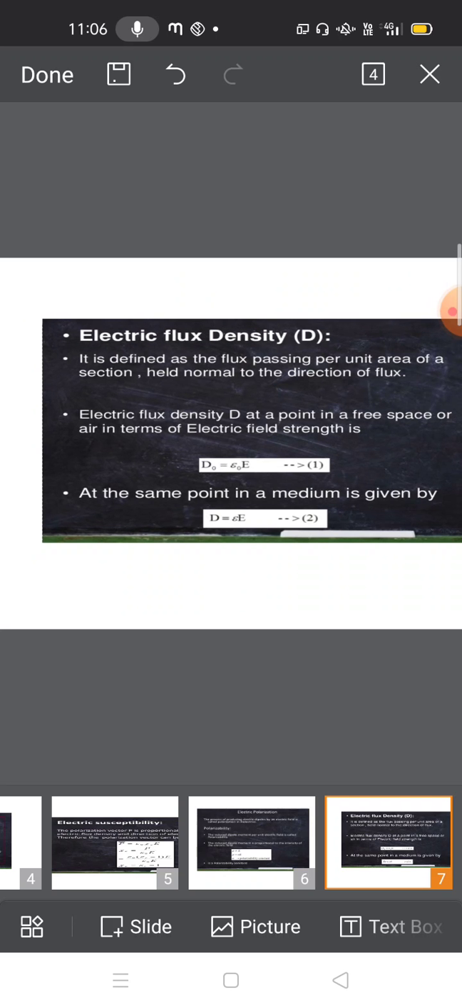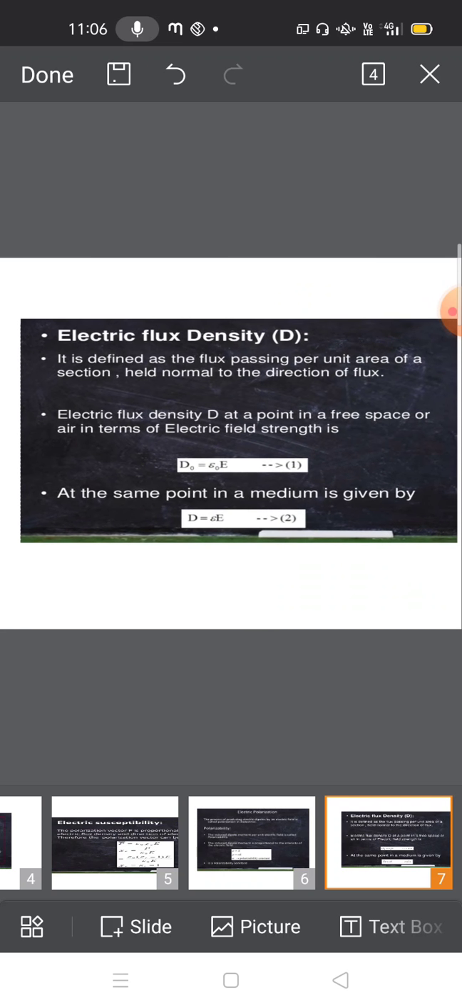Another term we discuss is electric flux density. In dielectric materials, the main properties we calculate are, one, the xi value, which is the electric susceptibility; another, the electric polarization; and next, another important term, the electric flux density. What is meant by electric flux density? It is defined as the flux passing per unit area of a section held normal to the direction of flux.